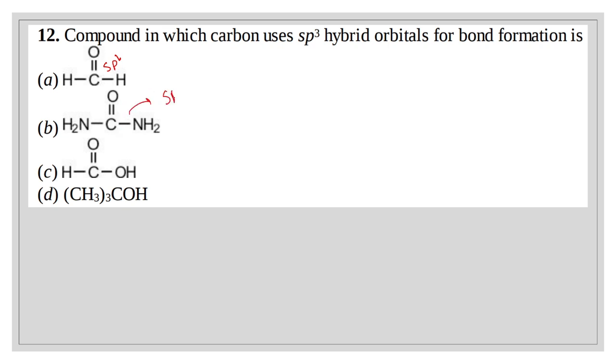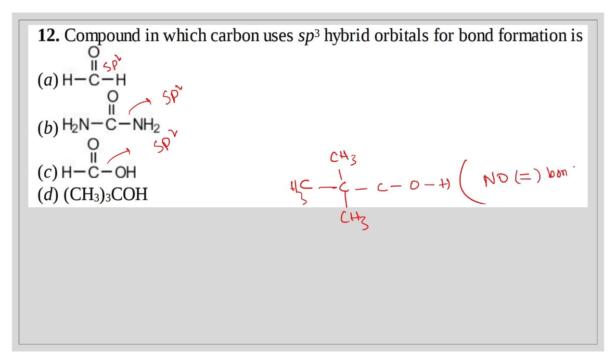Same as option A, same as option B, but here this is CH3, C, CH3, CH3, and C and O, and no double bond, no sp2. That's why this D would be the right option.